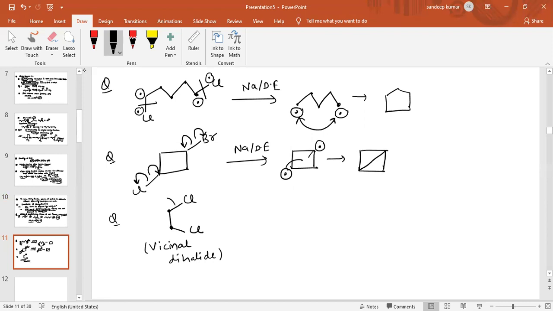When this bond breaks, one electron on this carbon atom, one with chlorine, one electron on this carbon atom, and one with chlorine. So the intermediate obtained is this carbon containing one electron and also this carbon containing one electron. So these two electrons will form a bond, and the product obtained is an alkene.